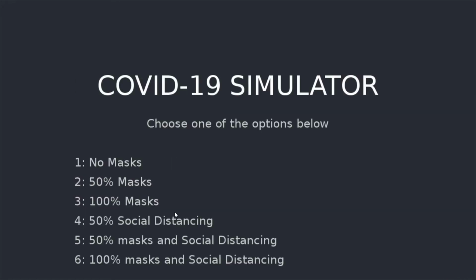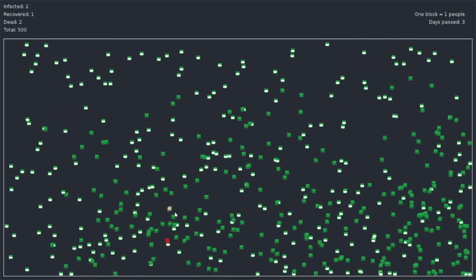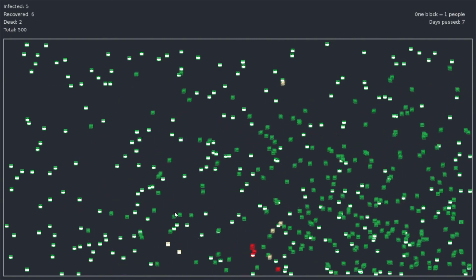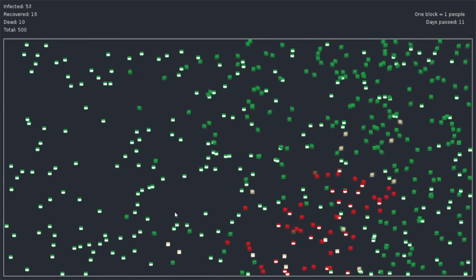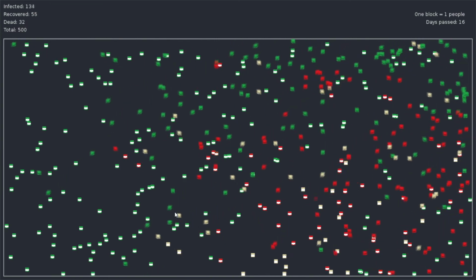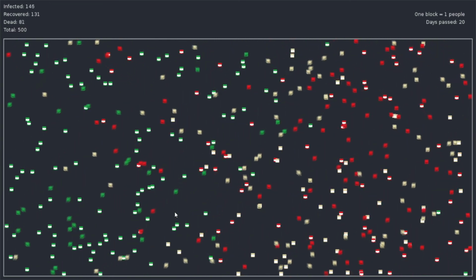So that shows masks, which reduce the chance of getting it, and let's do 5, which means that social distancing, so some people aren't moving around, and you can see it still spreads, but just a lot less.